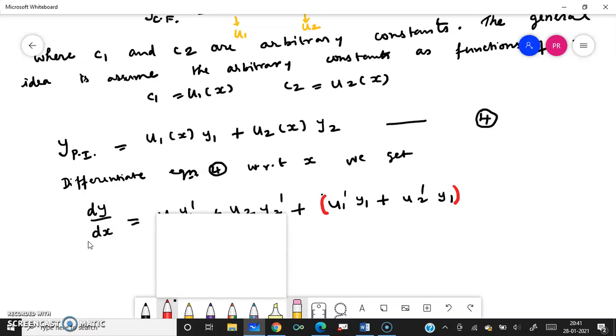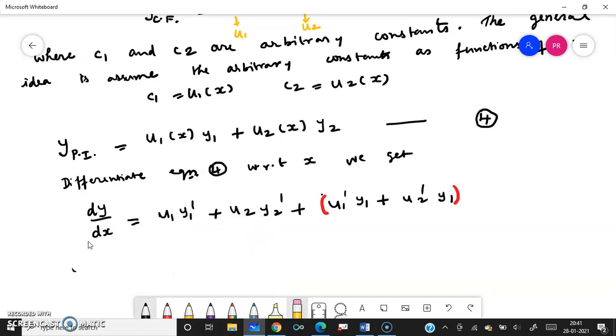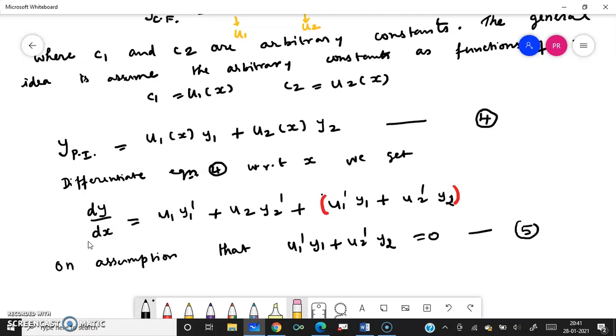So on assumption, we are going to assume that the second part is there, no? u1 dash y1 plus u2 dash y2, right? Okay, u1 dash y1 plus u2 dash y2 equal to 0. We are going to assume this as 0, right? This is my equation 5.